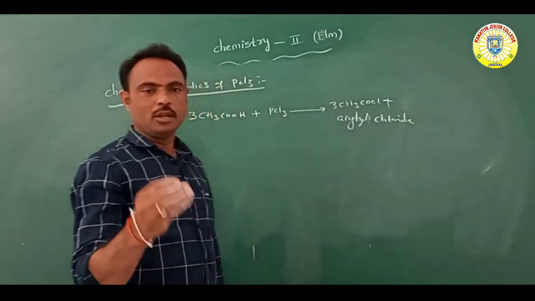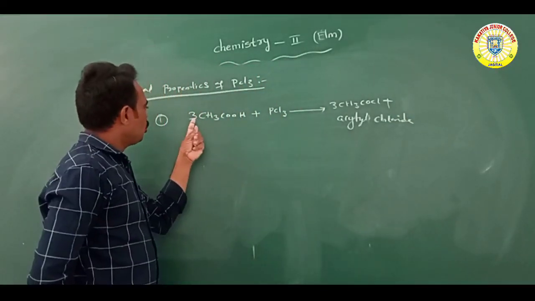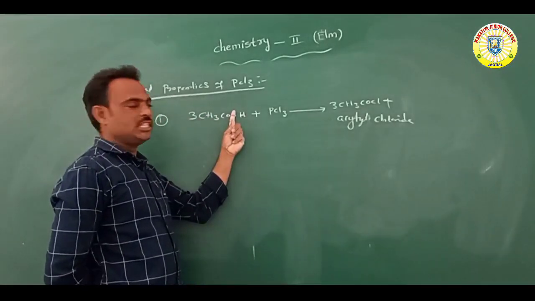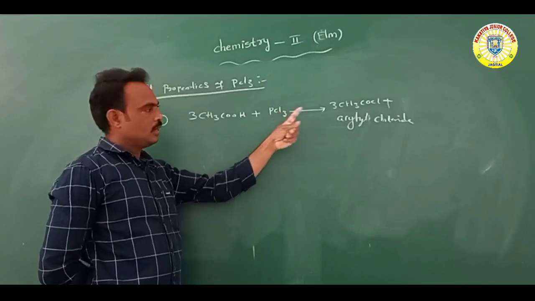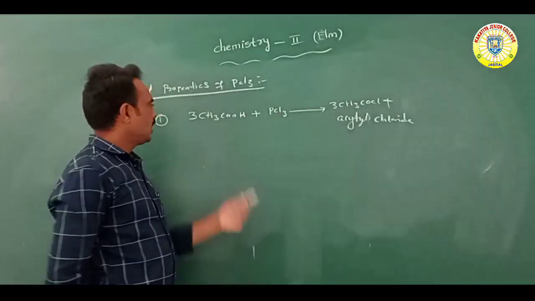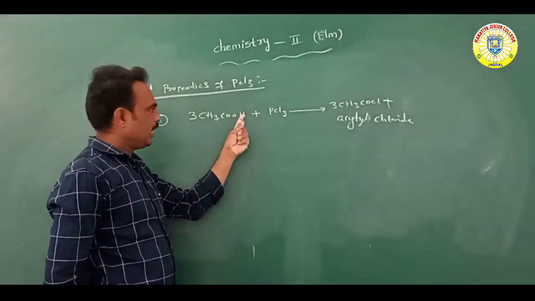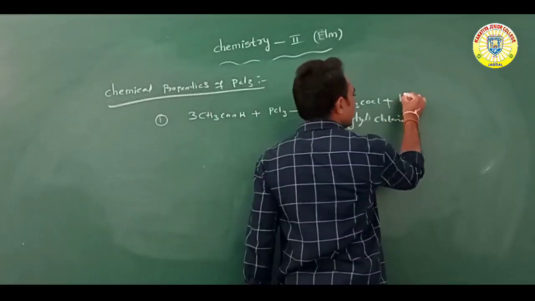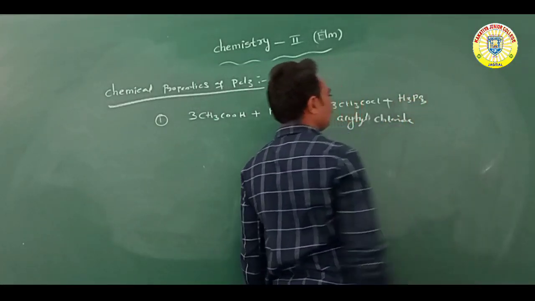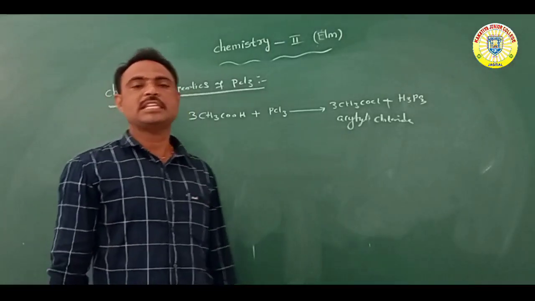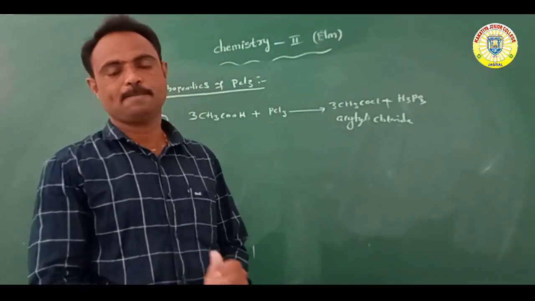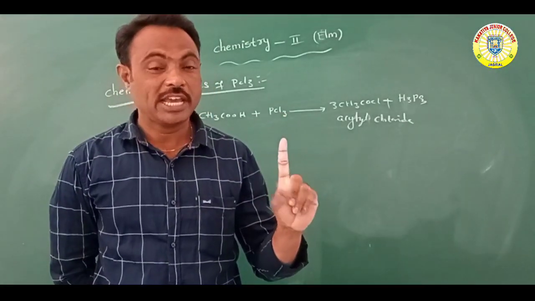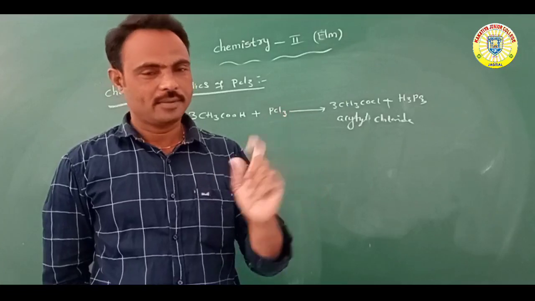Acetyl chloride, 3CH3COCl, and next 3H3PO3, phosphorus acid, orthophosphorus acid. Listen: CH3COOH is acetic acid or vinegar.